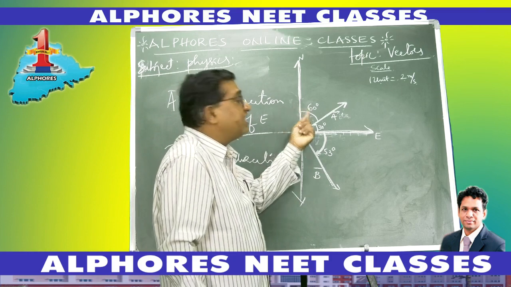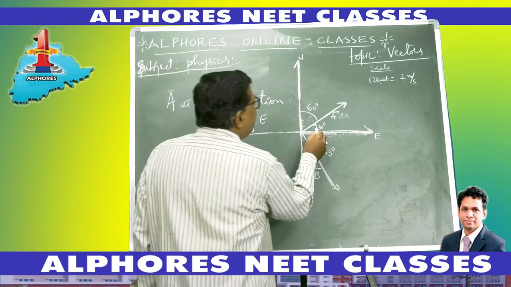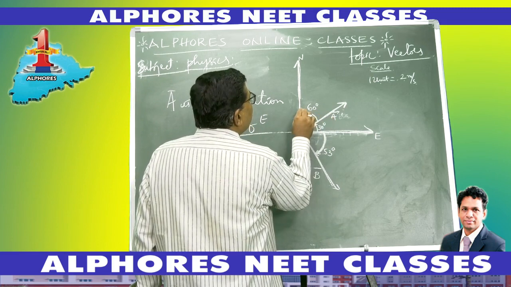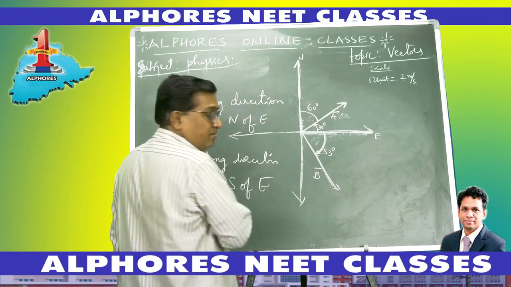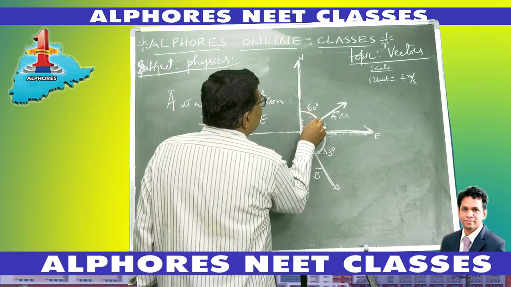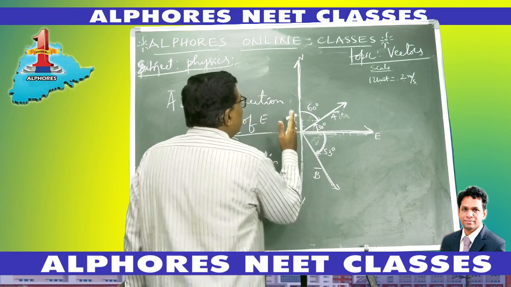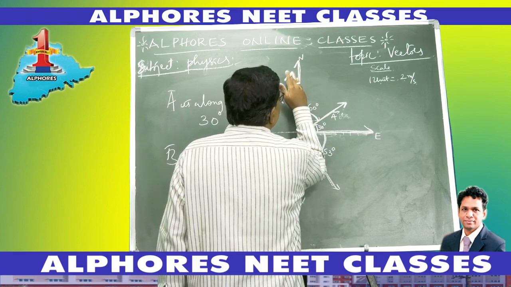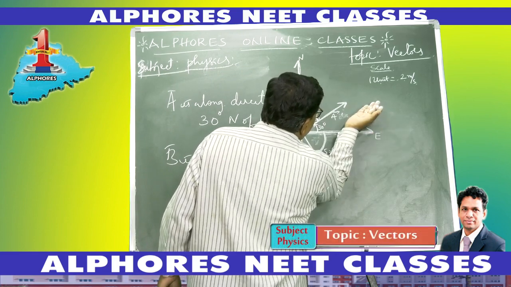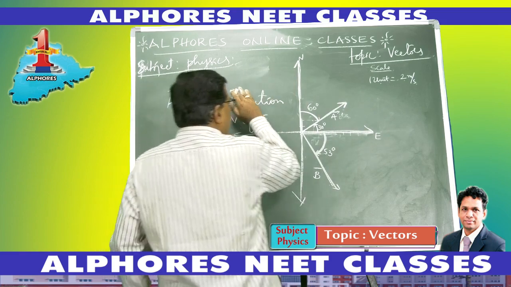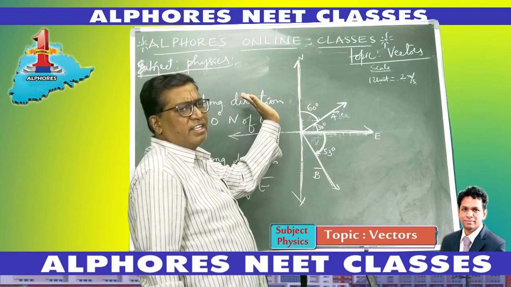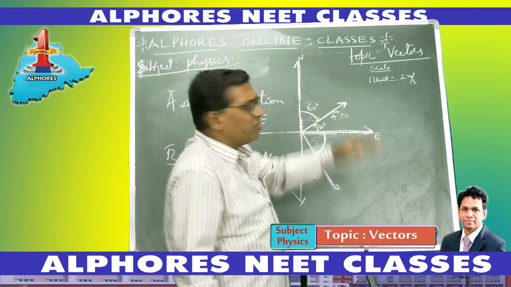Now coming to another form of representation. You see, this vector A bar is making 30 degrees with east, but the same vector makes an angle of 60 degrees with north. So this direction can also be represented with respect to north. This side of north is all east side. This is east of north. It is the east side of north. And this quadrant comes to the west side of north. So this quadrant is west of north, and this quadrant is east of north.